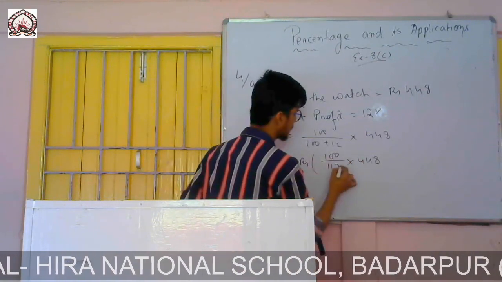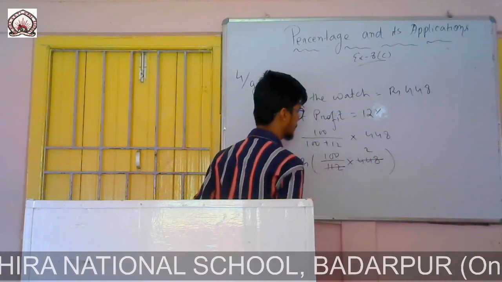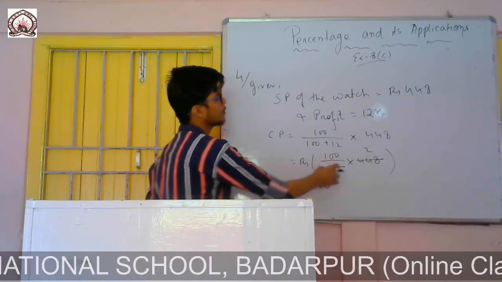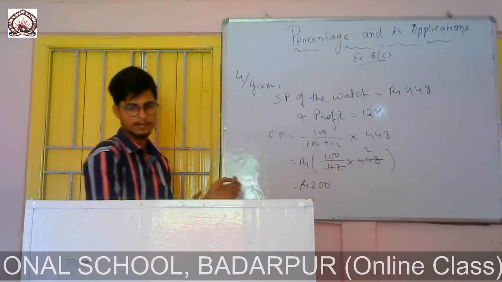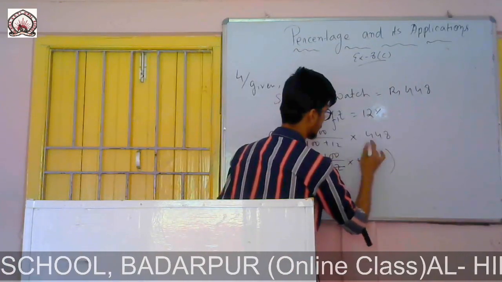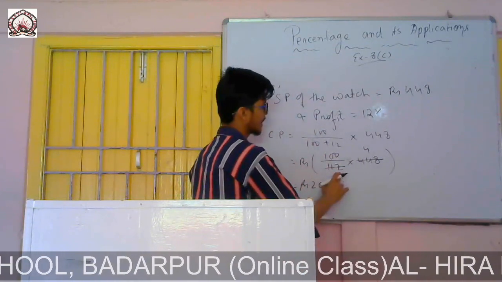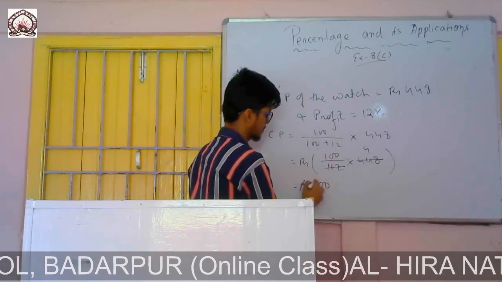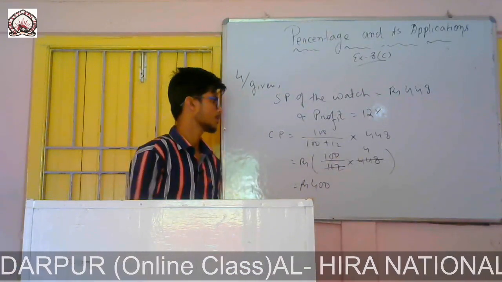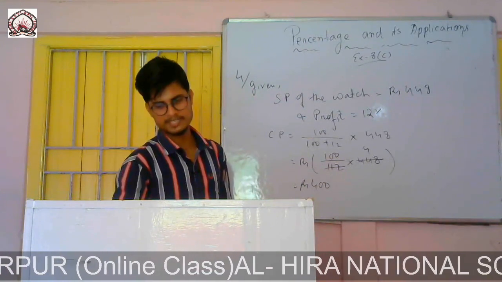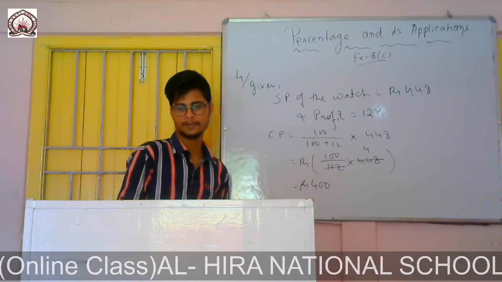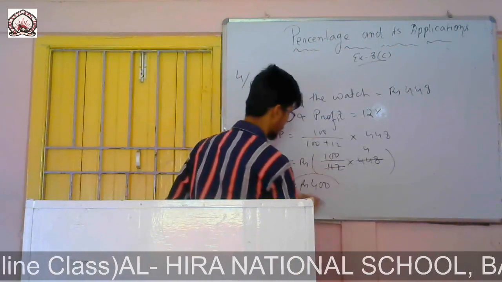You see, 112 four times is 448. Sorry, not twos, it is fours. 4 twos are 8, 4 ones are 4, 4 ones are 4. So the answer is rupees 400. So this is the cost price. Now the question is, if the SP is 512, then what will be the profit percent? So you remember this one, the cost price is 400.